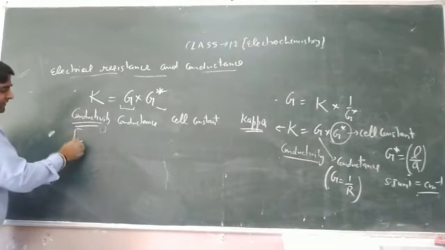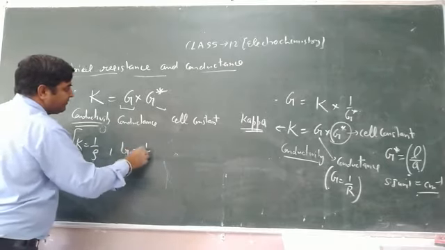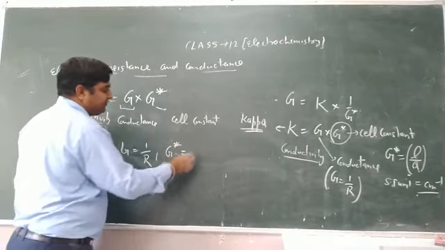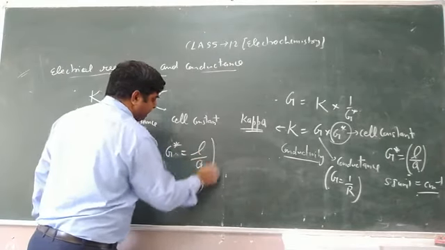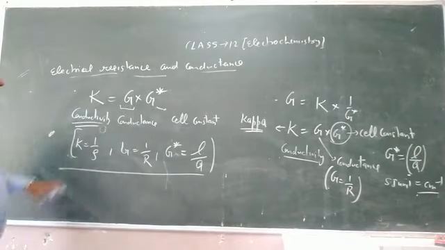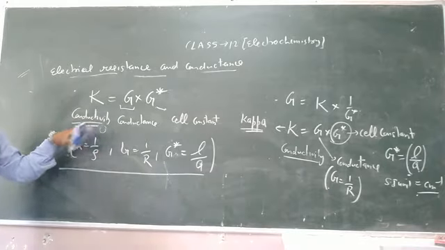So kappa is equal to 1 upon rho, G is equal to 1 upon R, and G star is equal to L upon A. Very, very important concept. Conductivity is also known as specific conductance.